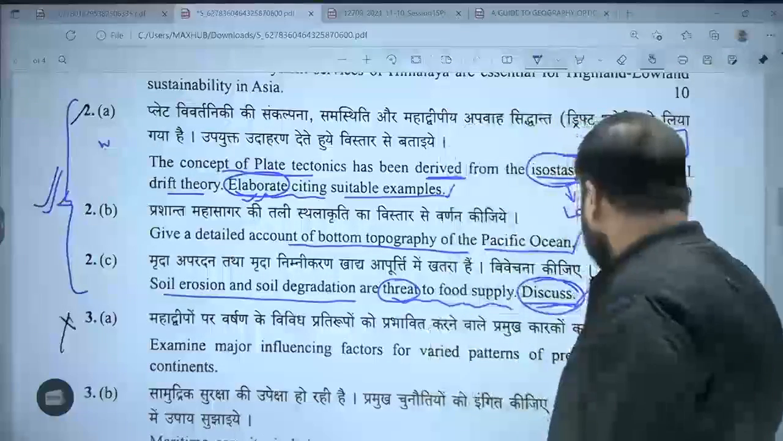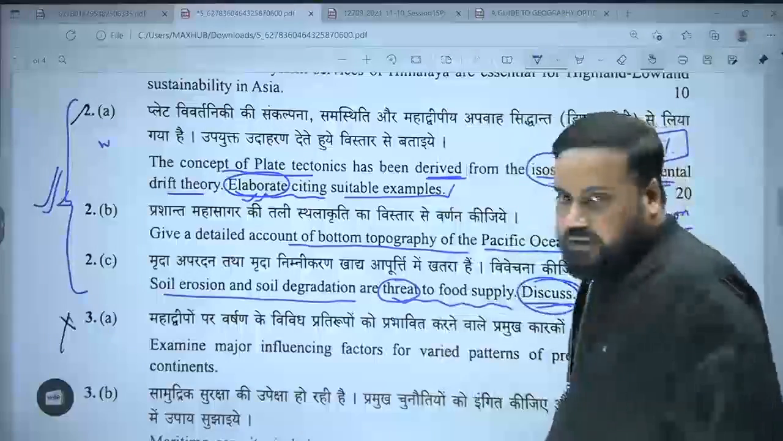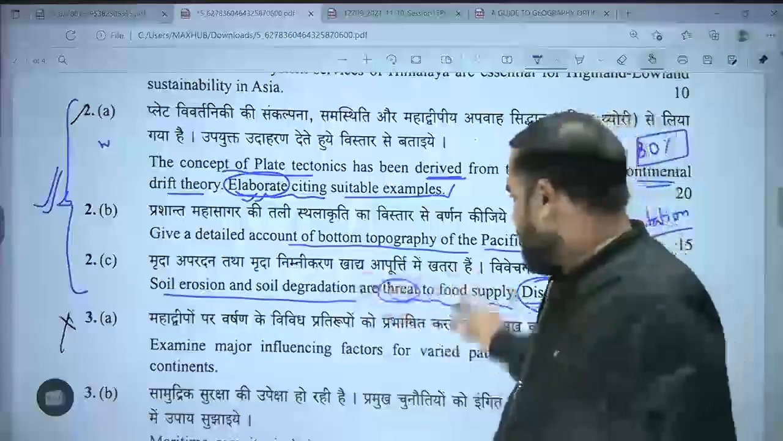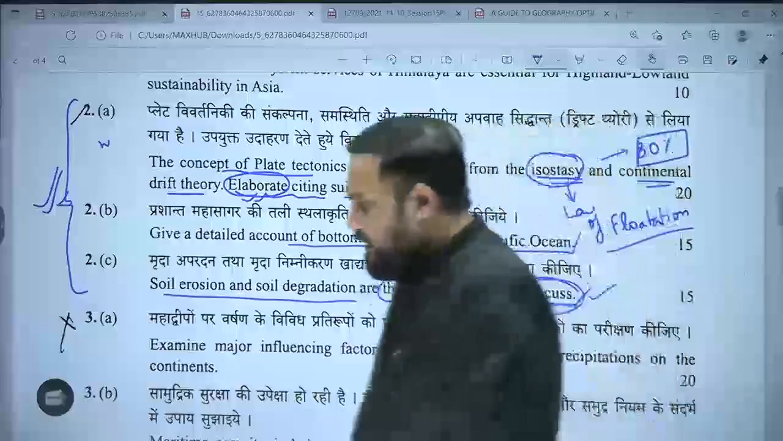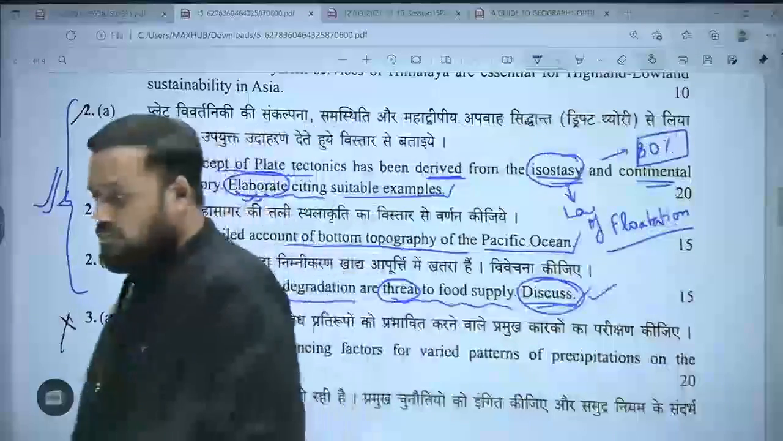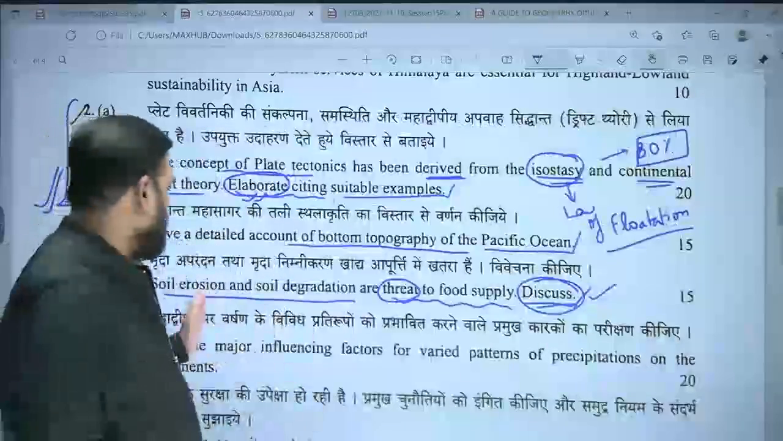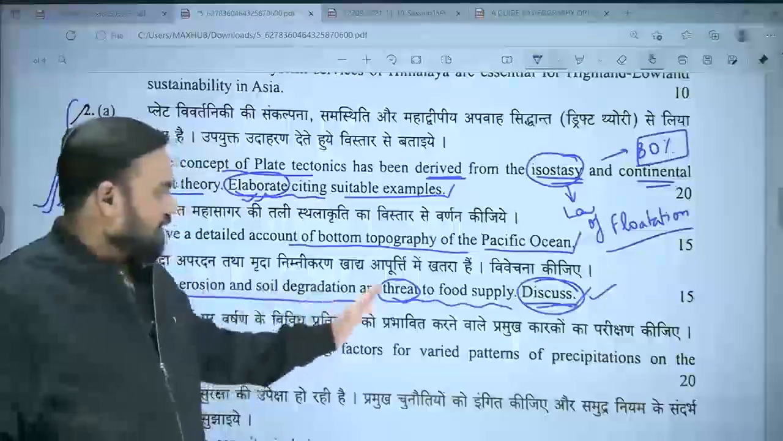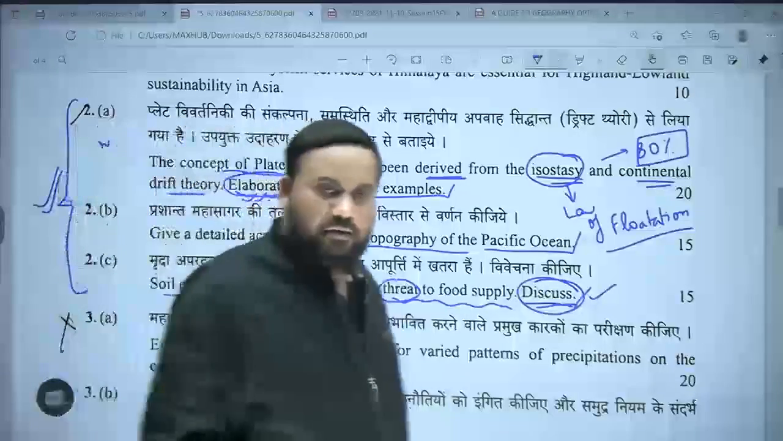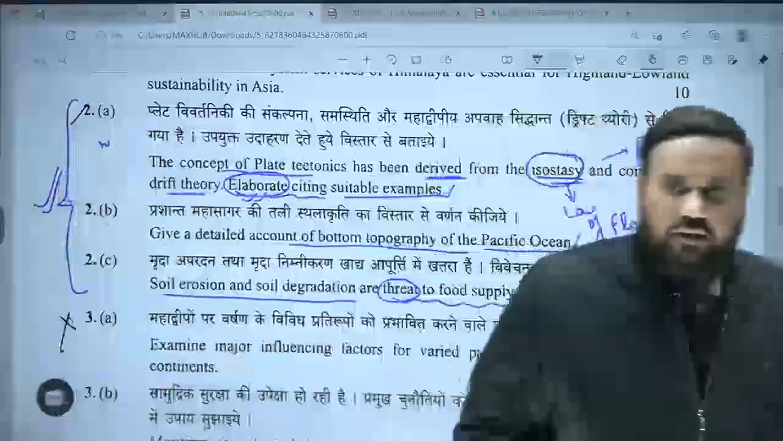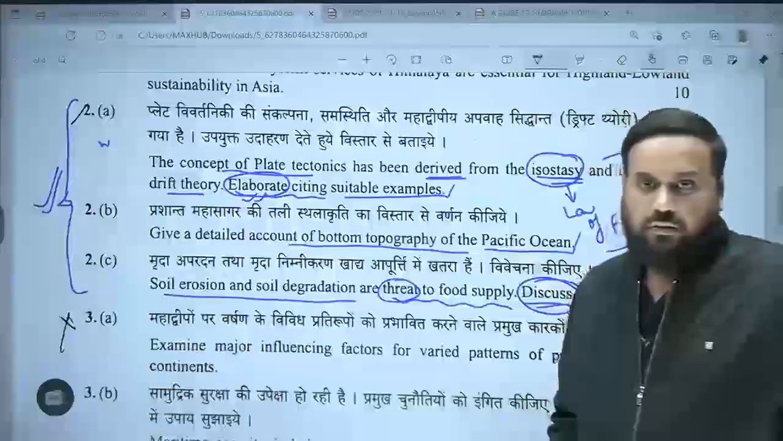"You have to discuss" का मतलब क्या होता है? If I read this statement, tell me, does this statement look incomplete to me? No doubt I will agree with soil erosion and degradation are threat to food supply, but are there other factors to food supply which are also threat?